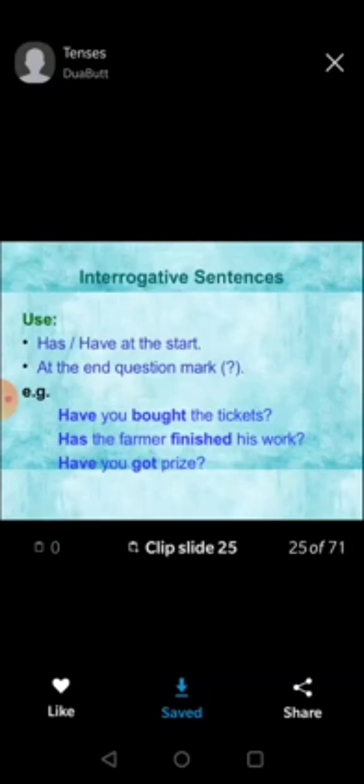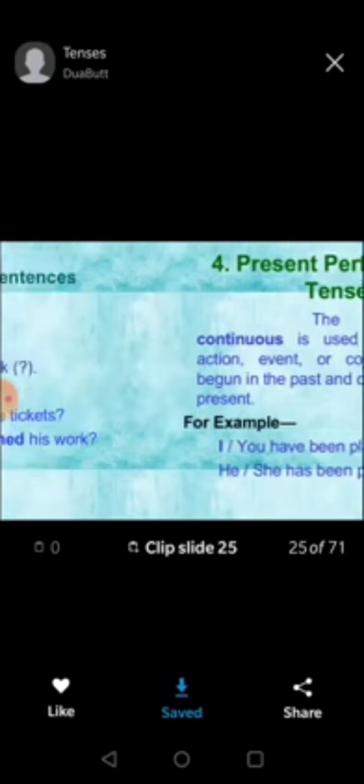An interrogative sentence, as we have done earlier, is formed just by putting has and have at first, and putting a question mark. Have you bought the tickets? Has the farmer finished his work? Have you got a prize? And the last one is present perfect continuous tense.